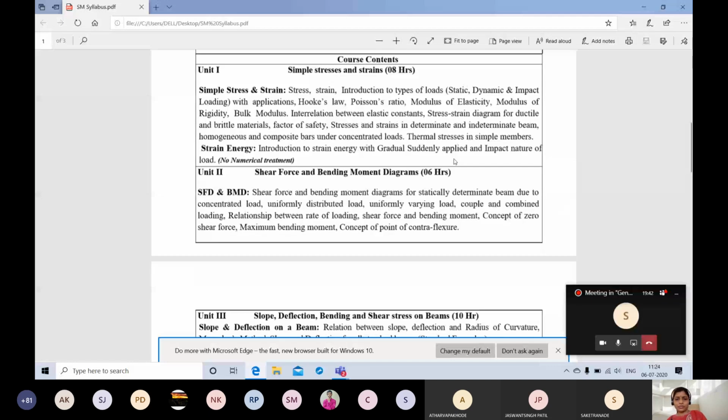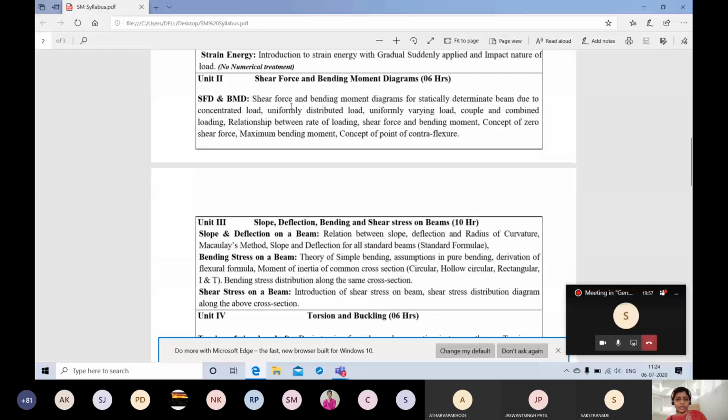Unit 1 will be all the basic formulas, where we will learn the different definitions and how we implement them in our actual mechanical components. And the sign conventions and all that will come in Unit 2. Unit 2 is numerical based and it is new to you. That's why we will study it thoroughly with numericals. Later on, I'll give you a few numericals and you have to upload them on Microsoft Teams.